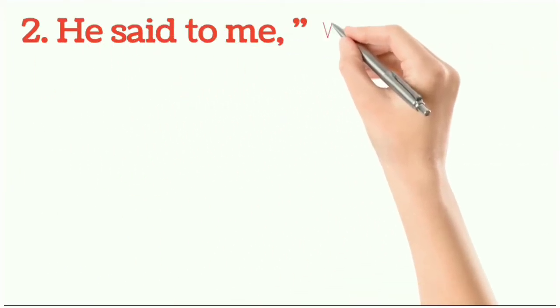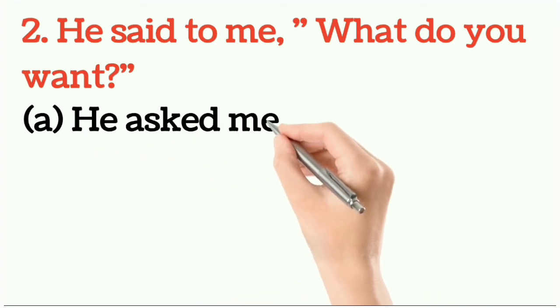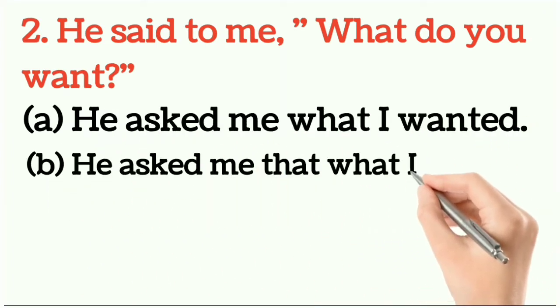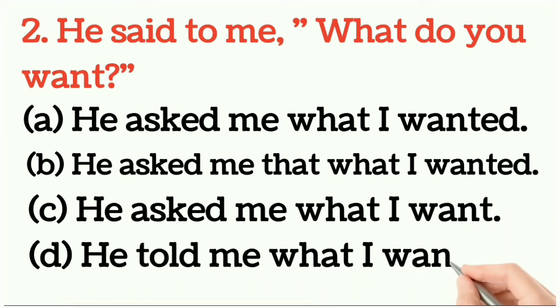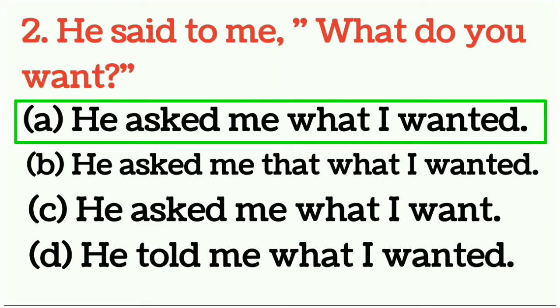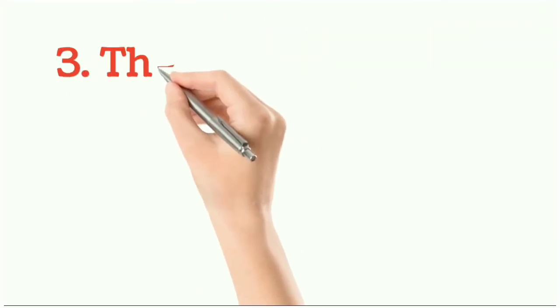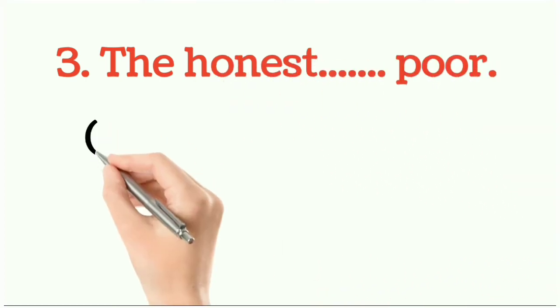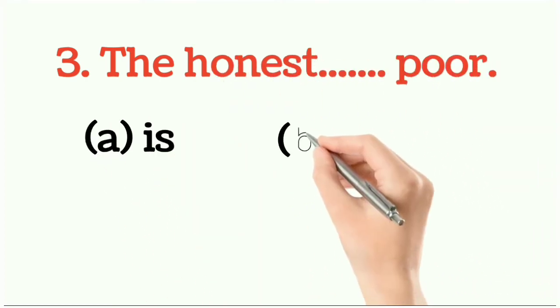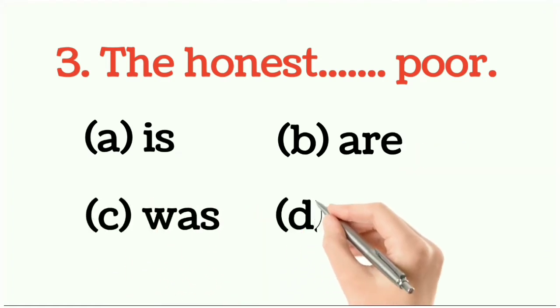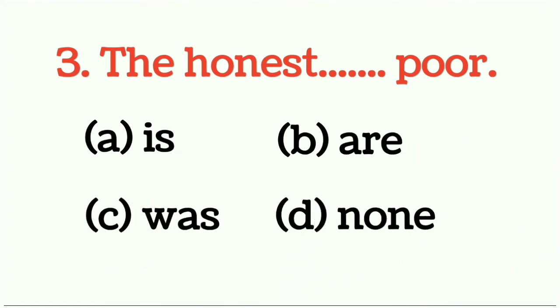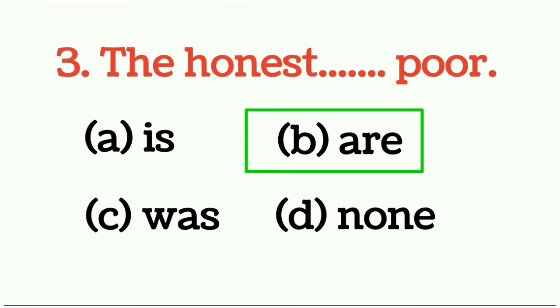Next question, question number 2. He said to me, "What do you want?" You have to change into indirect speech. So what would be the right answer? Option number A. He asked me what I wanted. Question number 3. The honest dash poor. So what would be the right answer? You have to choose. Option number B would be the right answer.